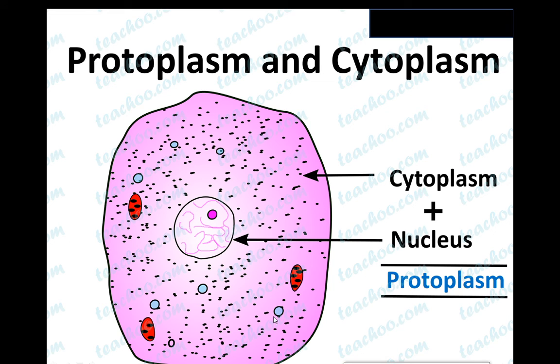So what is remaining there? Cytoplasm and the nucleus. If we combine both of them, there is protoplasm. Getting it? Protoplasm means cytoplasm plus nucleus.